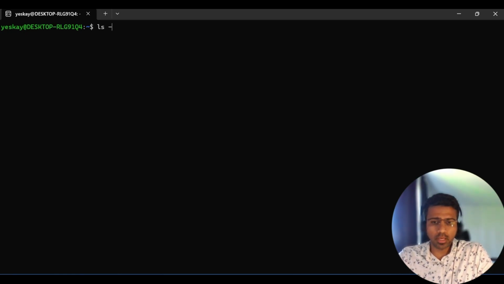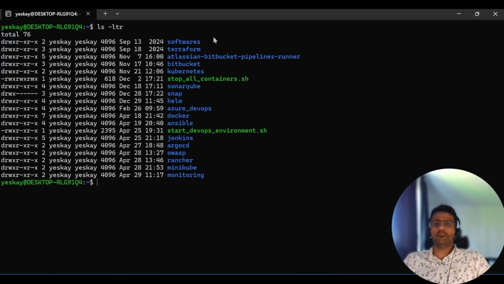If I go to my root folder, I have folders created for many applications. You can see there's Docker, Ansible, Jenkins, Argo CD, Rancher, SonarQube, and many more. I have inside each of these individual shell scripts that will help me in bringing the application up and stopping the application. So basically, all of my applications are run as Docker containers. So I leverage the Docker image for each of these applications.